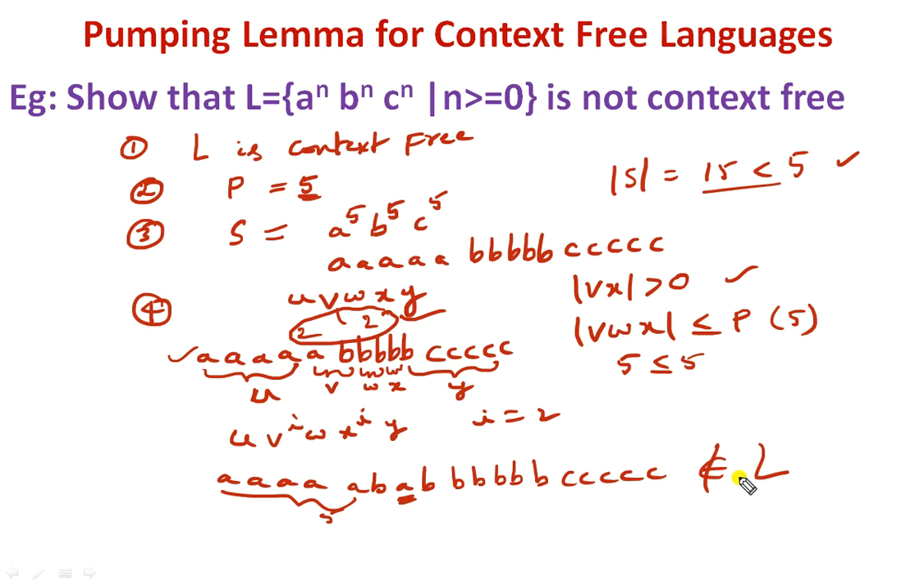So like this we can prove whether the given language is a context free language or not using the pumping lemma. Hope you understand the concept, and you need to make sure that the size of VWX must be less than or equal to the pumping length. This is the crucial step you need to find. Otherwise it is a very easy concept. So hope you understand the concept.